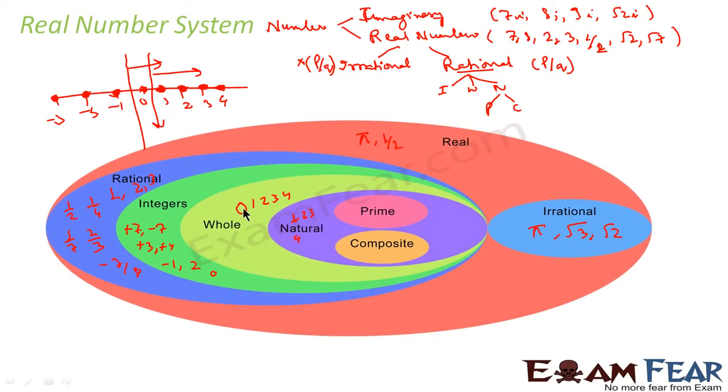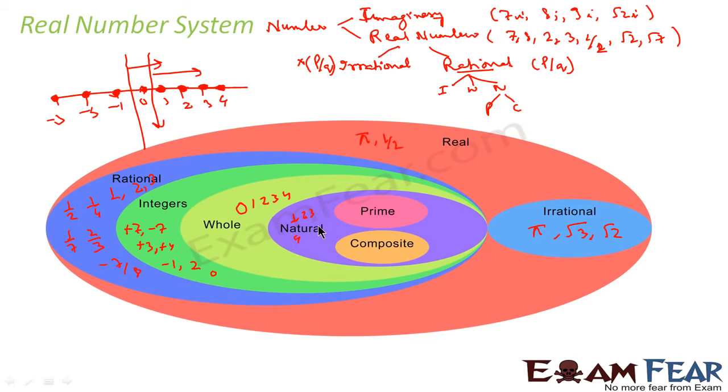See, 0 is the only whole number which is not a natural number. Apart from 0, all the natural numbers are whole numbers. So whole numbers start from 0, 1, 2, 3, 4. Natural numbers start from 1, 2, 3, 4, 5, 6, 7, like that. Now in natural numbers also we have prime and composite.